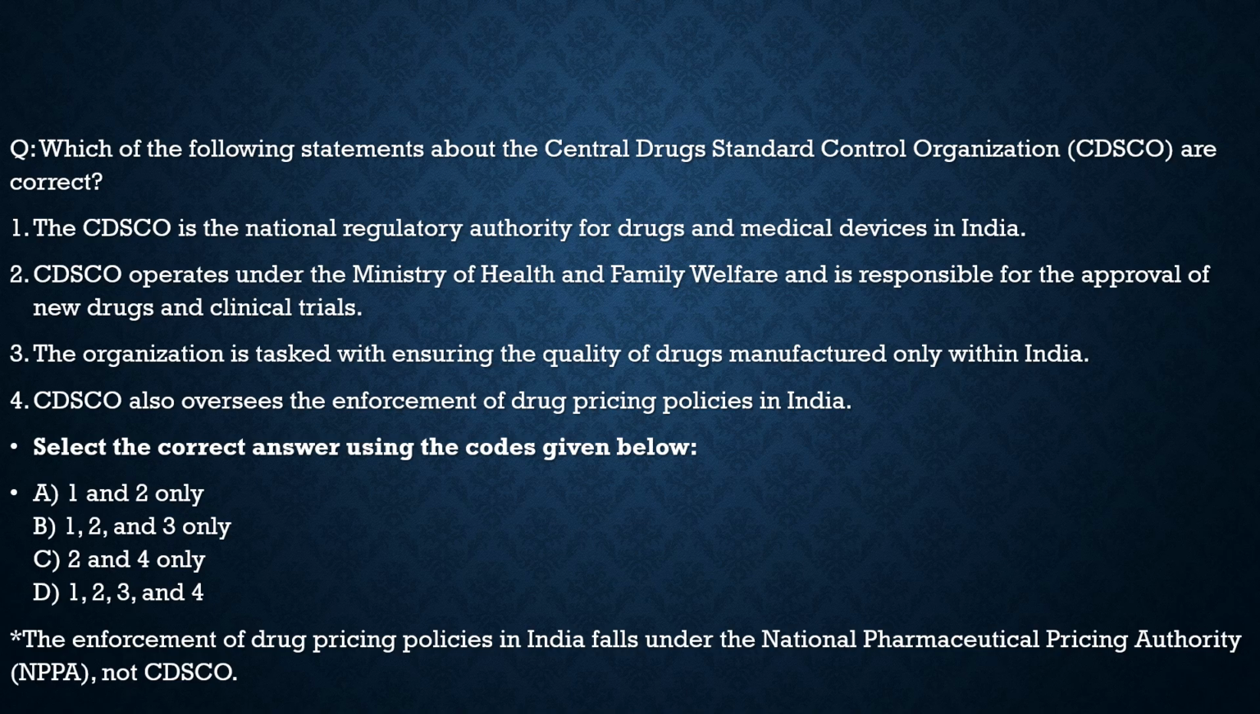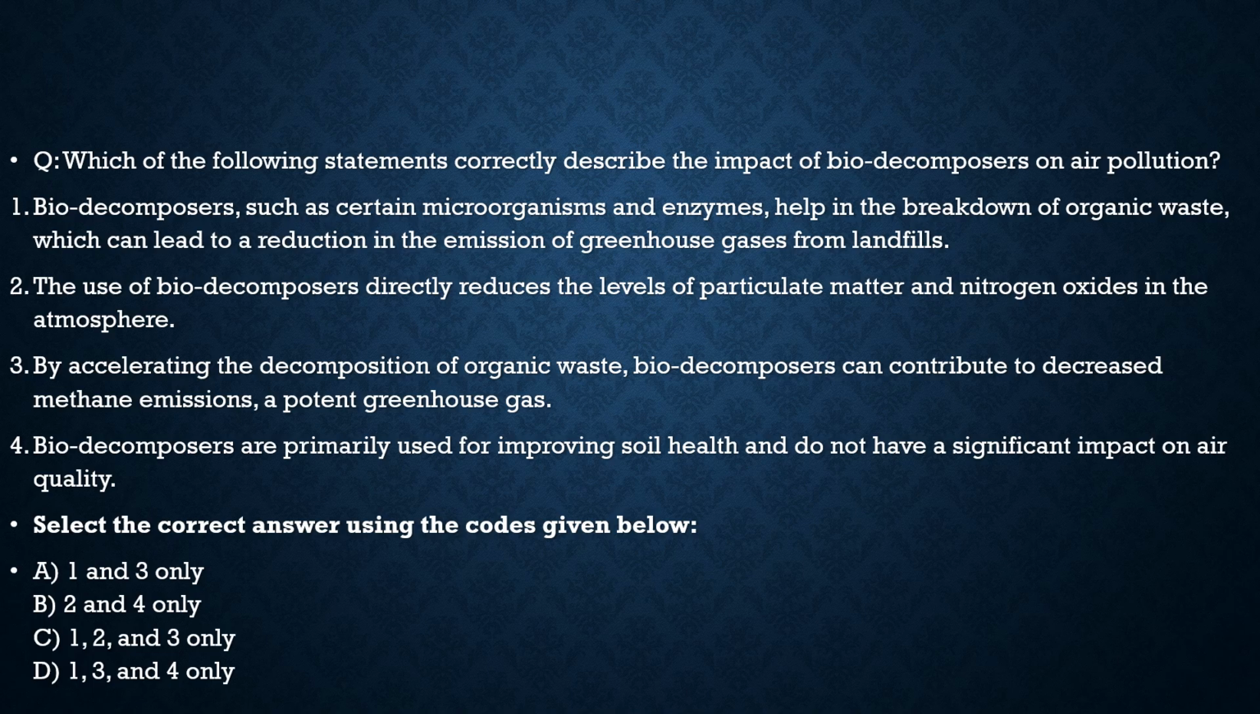Now let's move to another question. It is about which of the following statements correctly describe the impact of biodecomposers on air pollution. The first statement, biodecomposers such as certain microorganisms and enzymes help in the breakdown of organic waste, which can lead to a reduction in the emission of greenhouse gases from landfills. 100% correct. Statement 2, the use of biodecomposers directly reduces the levels of particulate matter and nitrogen oxides in the atmosphere. No, it does not directly reduce, because it is used indirectly to decompose the waste.